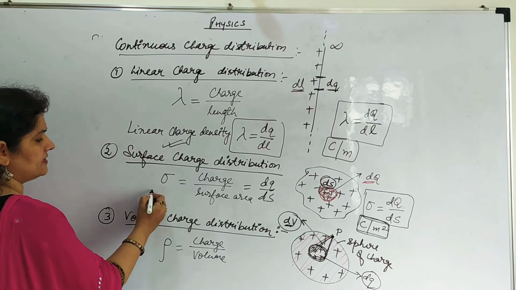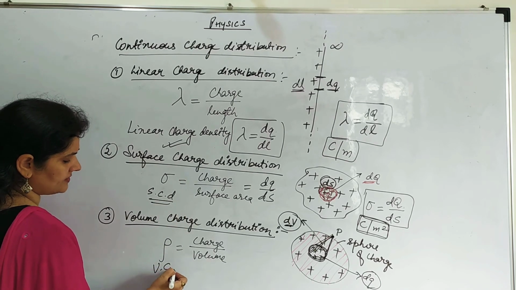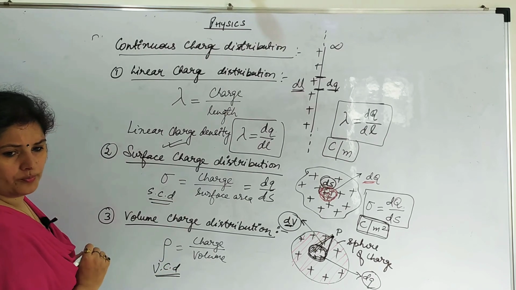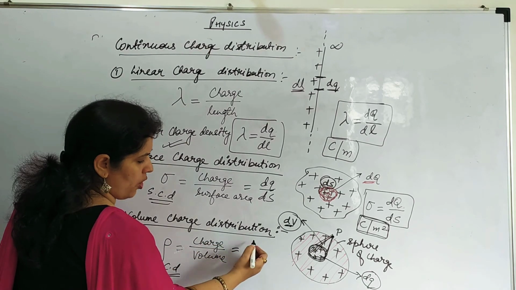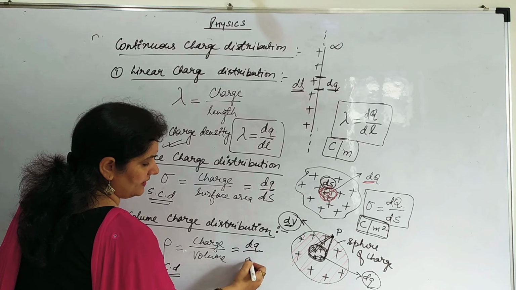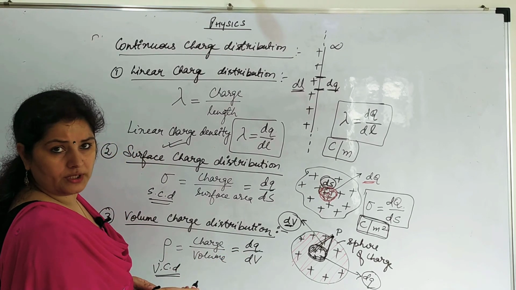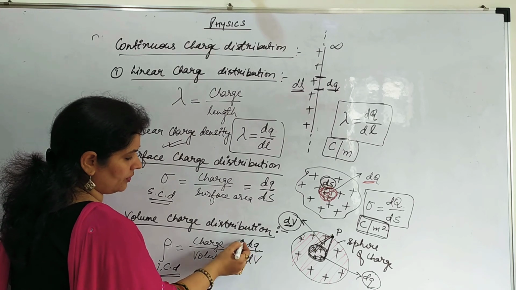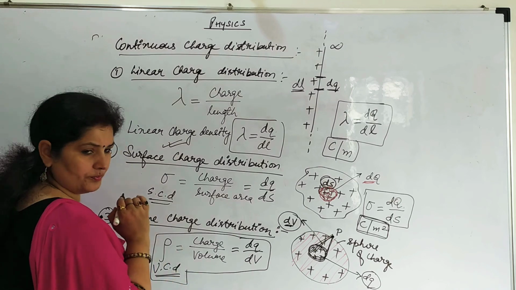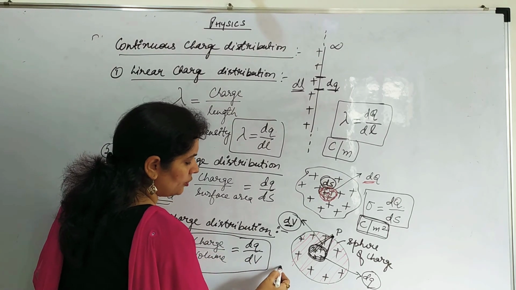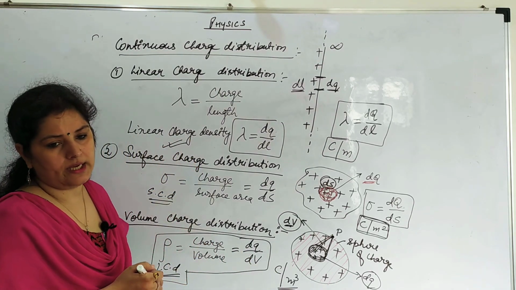Surface charge density is sigma. Volume charge density is rho. Right? So what is rho? Charge per unit volume. So it will be the small charge upon that volume which I have taken. Now if you make the volume 1, then rho is just the charge. Right? So charge per unit volume is the volume charge density rho. What will be the SI unit? Coulomb per meter cube. This will be the SI unit.